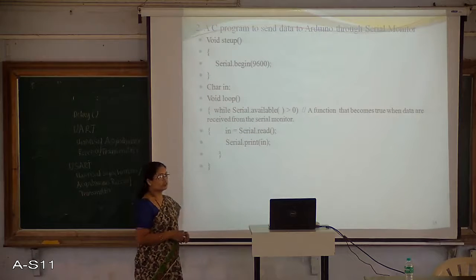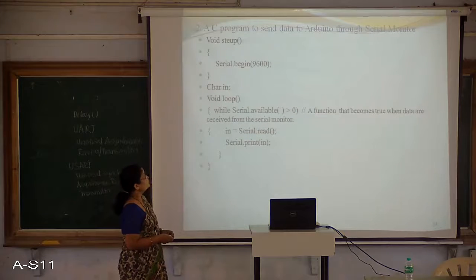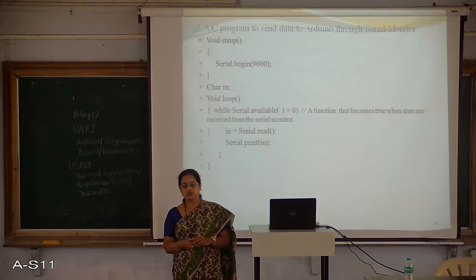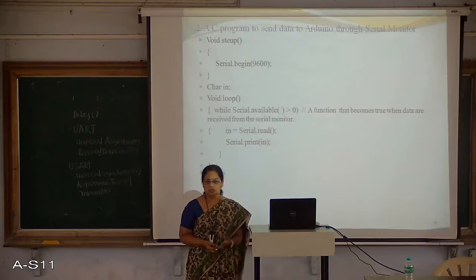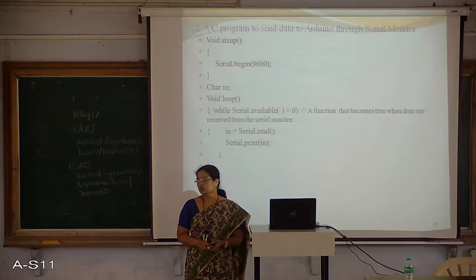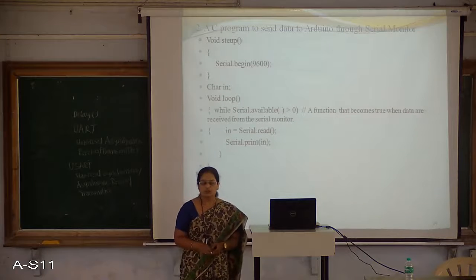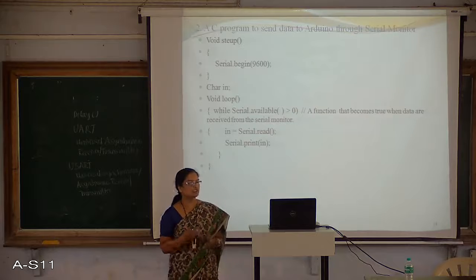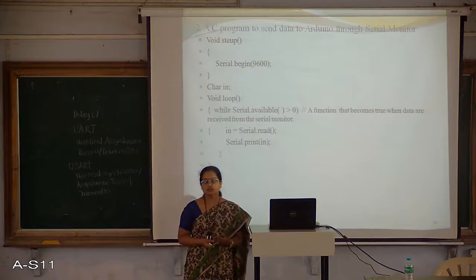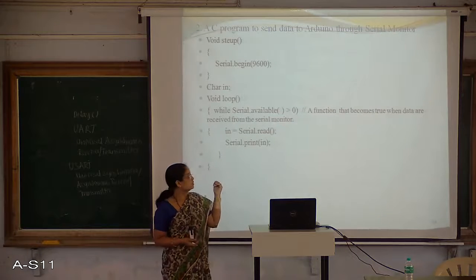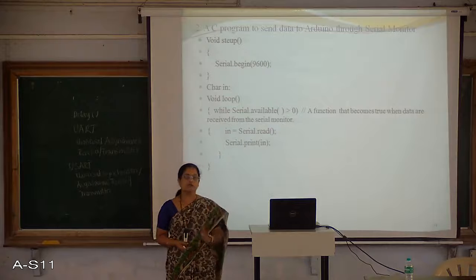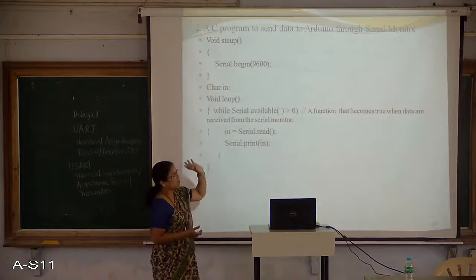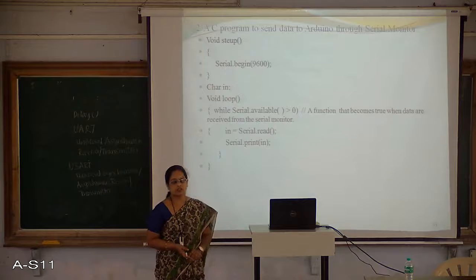In the loop, you already know what the use of a loop is. The loop is used for execution of repetitive statements, that is, the statements written within the loop will be executed repeatedly. So here also the loop function serves the same purpose.